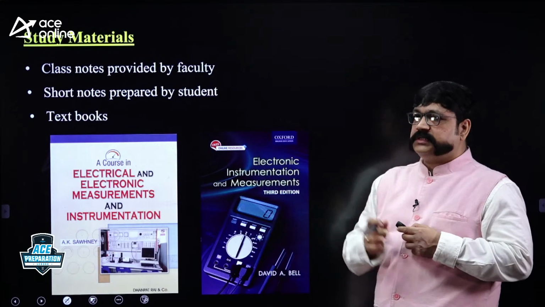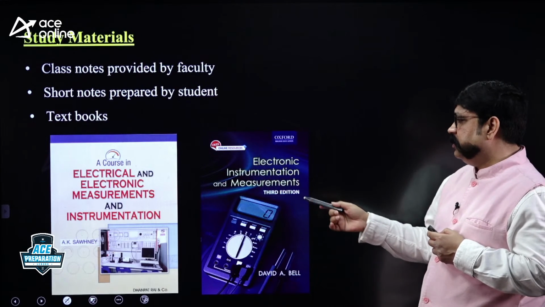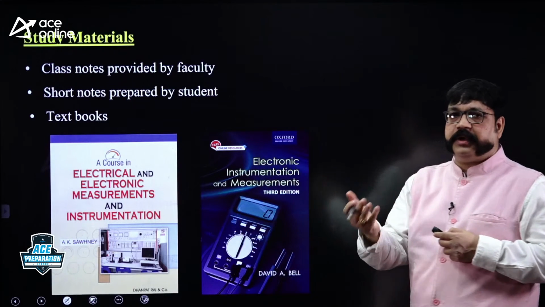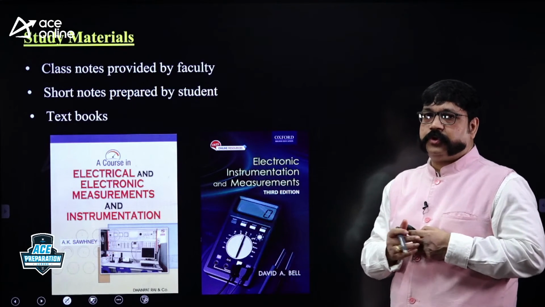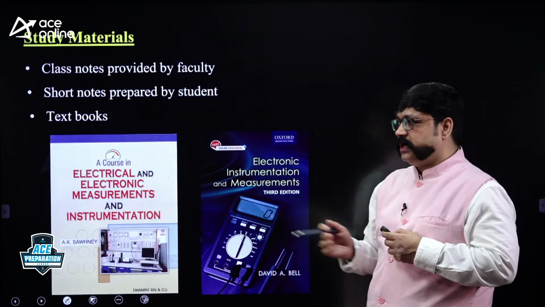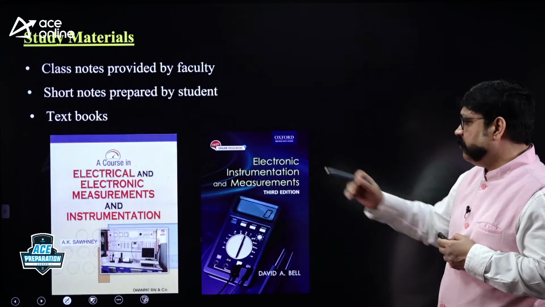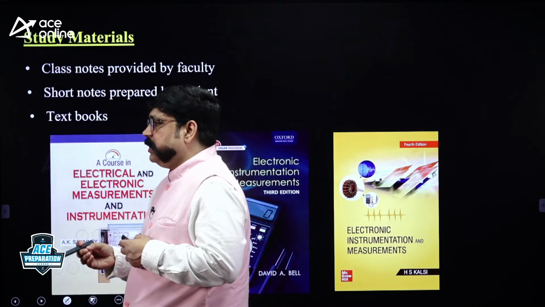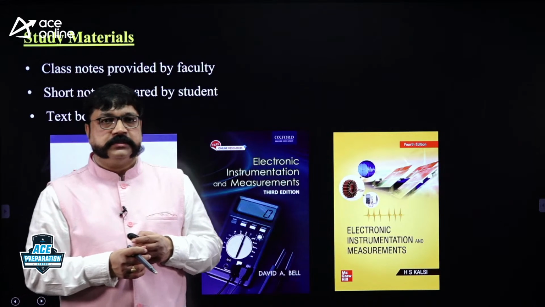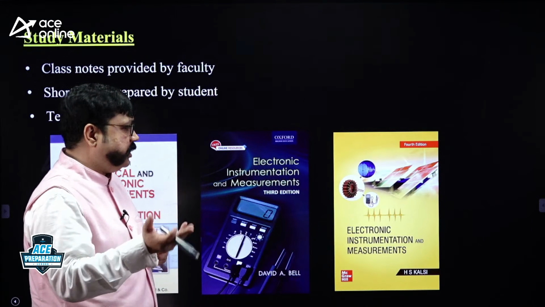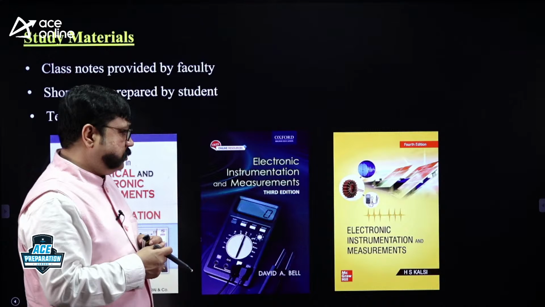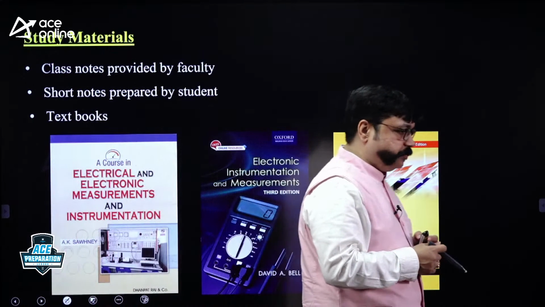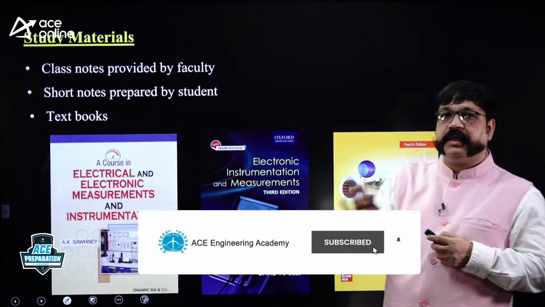If you want to only focus on electronic measurements and instrumentation, please go through David Bell. This is actually the textbook I follow. Based on this only, I prepared the CRO notes, DVM notes, Q-meter notes, AVM notes, right? From the beginning, I follow this only. And then one more is there, H.S. Kalsi, simplified detailed explanation will be there, right? So these are the books. If you have any other textbook, you please go through. So this is how you are supposed to prepare for GATE exam regarding electronic measurements.